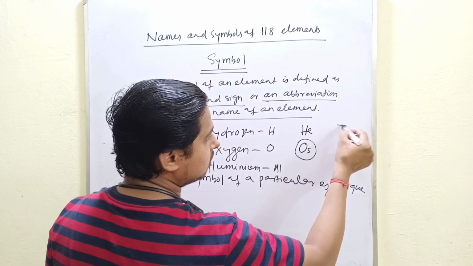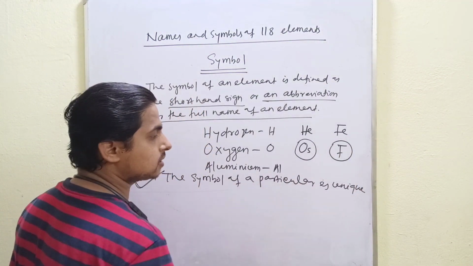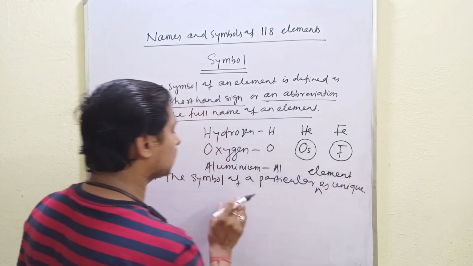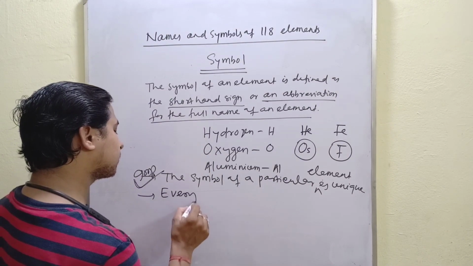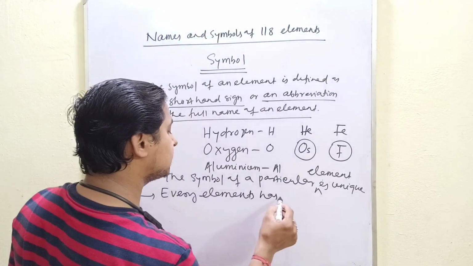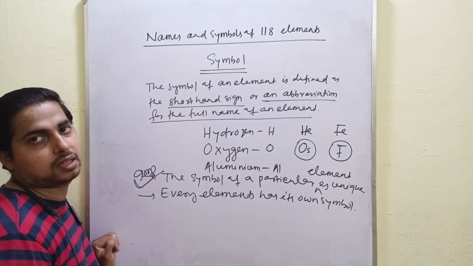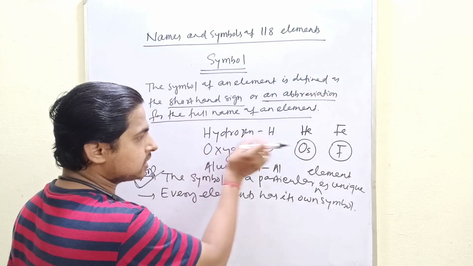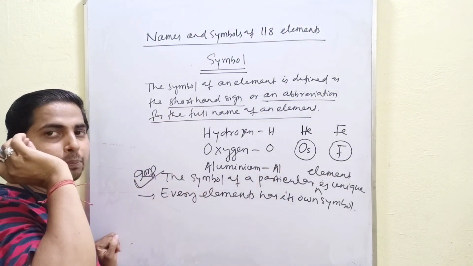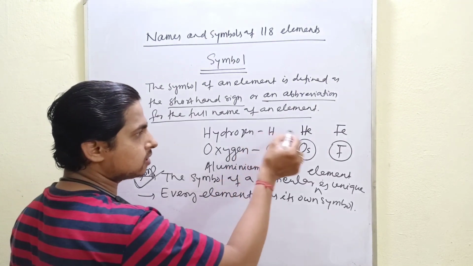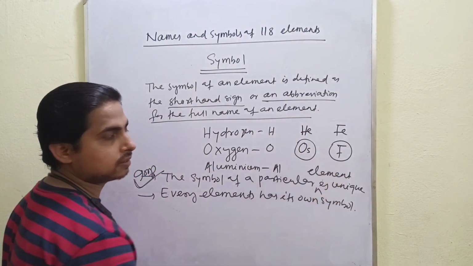Similarly, the symbol of iron is Fe, not F, the symbol of fluorine. Every element has its own symbol.